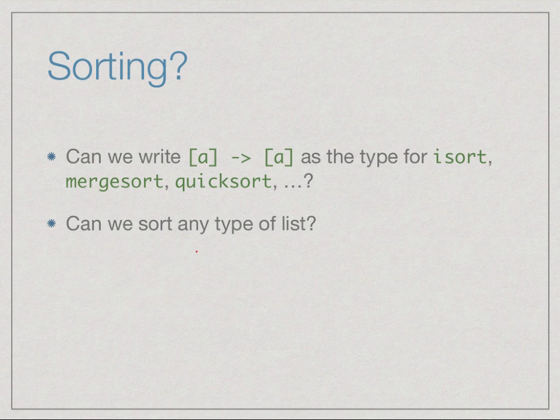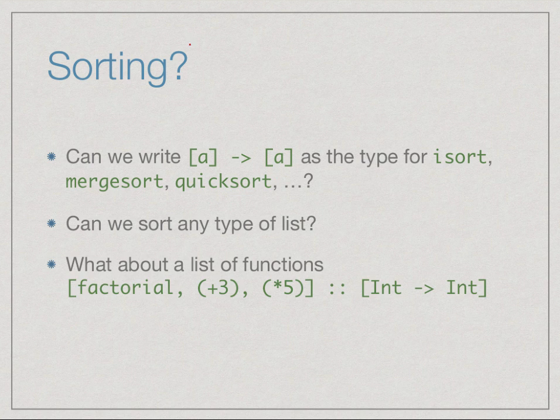So the question is, can we sort any type of list, which is what this type would suggest? It would say that quick sort or insertion sort or merge sort will take any list of A and return back a list of the same type. Now the problem is that lists can contain any uniform type, just as we have seen that we can pass functions to other functions. So there is no specific limitation on what types of objects we can move around between functions. There is also no limitation on what types of objects we can put into a list.